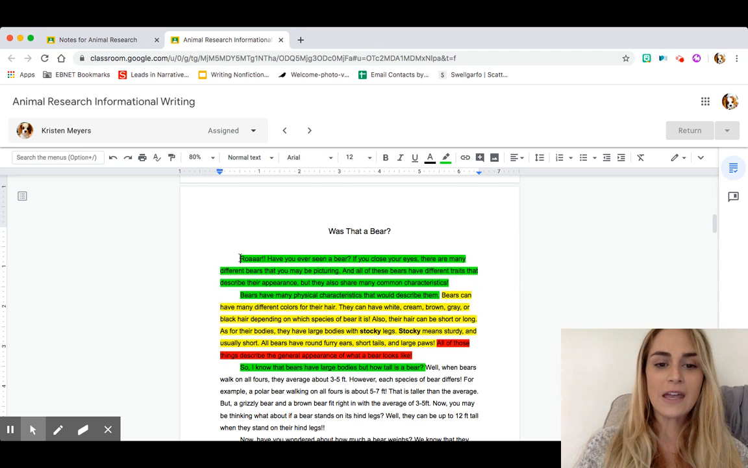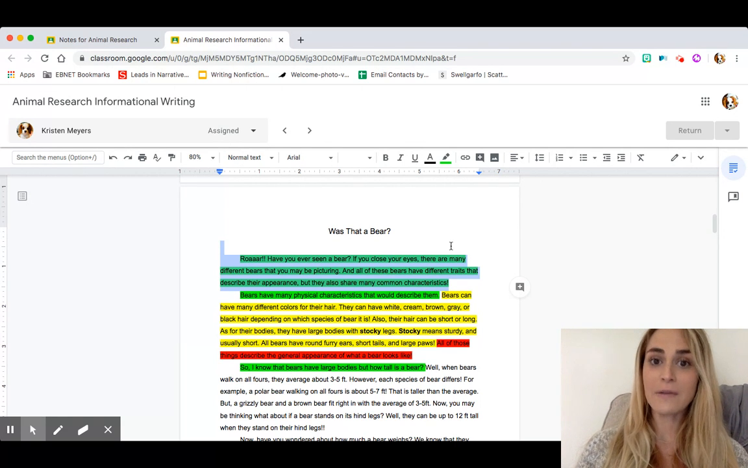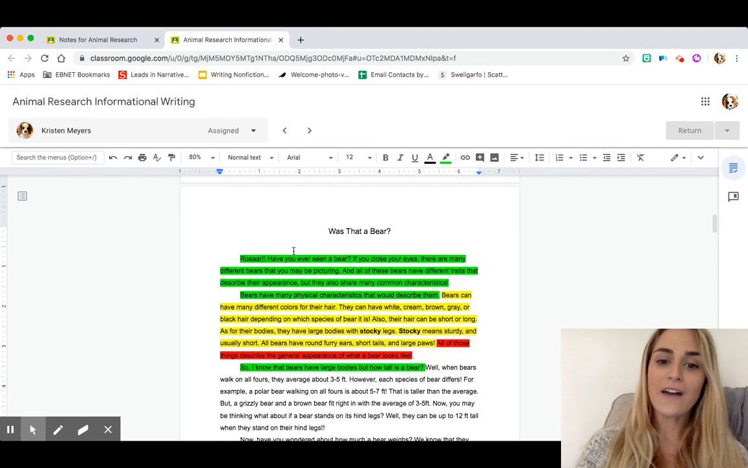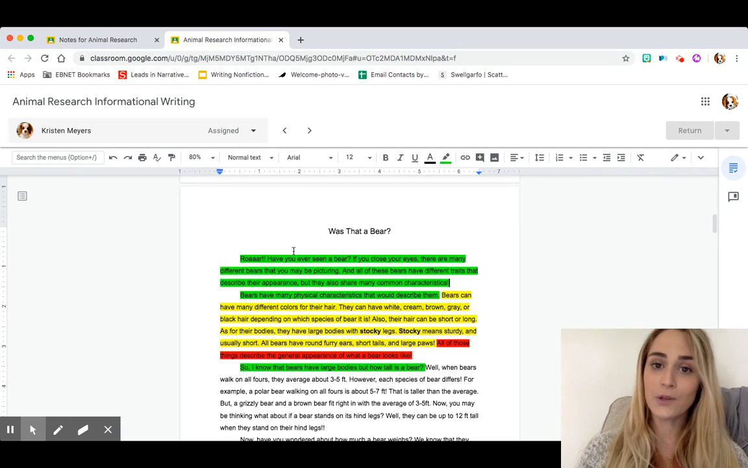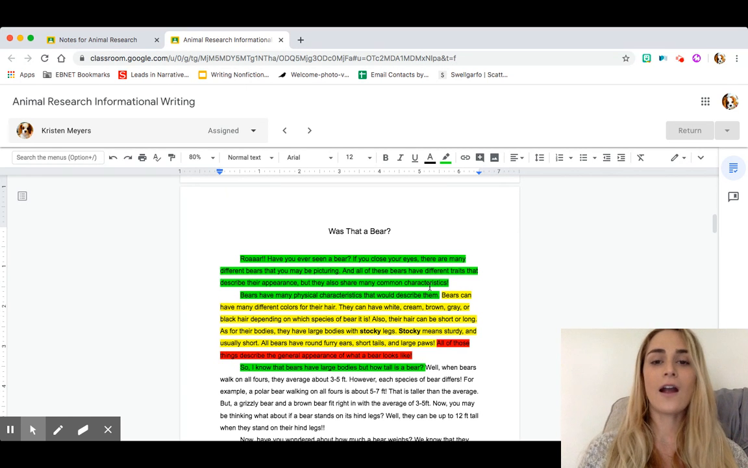So, from the very beginning, I introduced this chapter. Make sure that you are doing that. If you have not done that already, make sure you do it today. I started off with one of the sentence starters that was given in the slides. Roar, have you ever seen a bear? If you close your eyes, there are many different bears that you may be picturing. And all of these bears have different traits that describe their appearance, but they also share many common characteristics, right? So I set my reader up right there to get ready for this chapter.